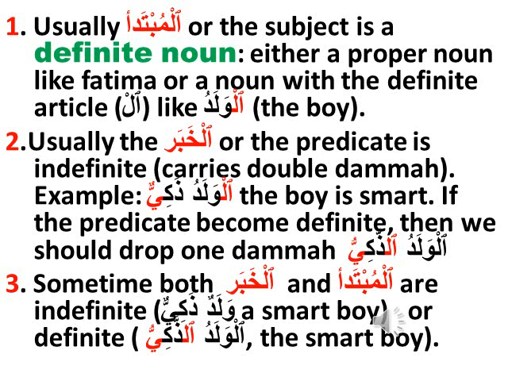If the predicate becomes definite, then we should drop one dhamma, al-waladu al-dhakiyu. But sometimes both the Khabar and Mubtada are indefinite. Waladun dhakiyun, a smart boy, or definite, al-waladu al-dhakiyu, the smart boy.